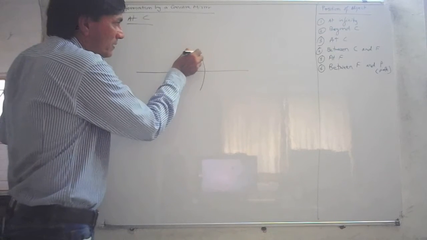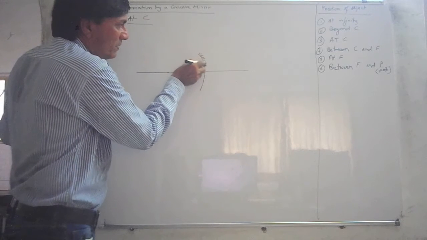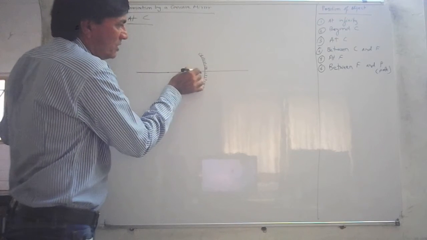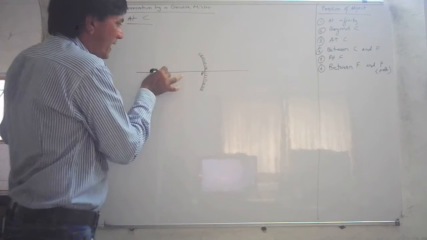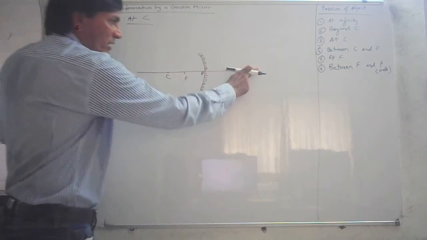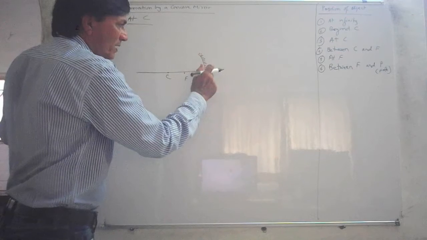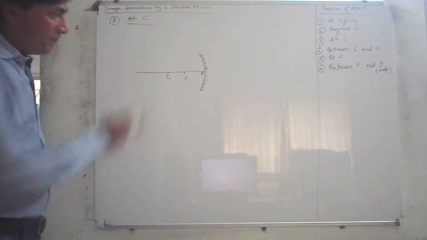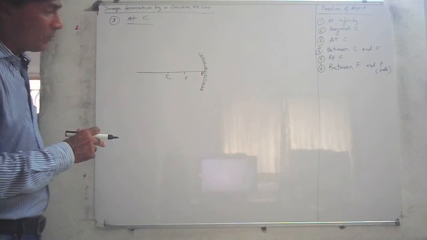So you mark it, this is your concave mirror. This is your pole and this is your center. Halfway is your focus. You can rub this part if you want to, no problem. Now your principal axis is ready. Measurements are important, so just be careful about that.